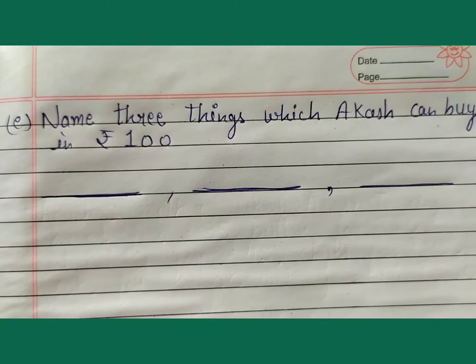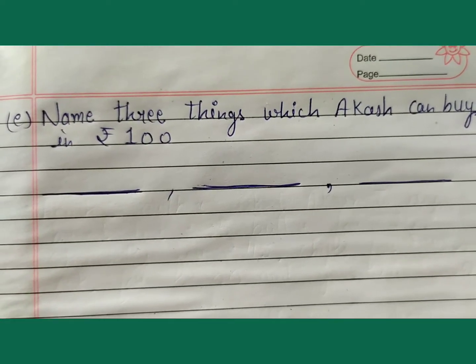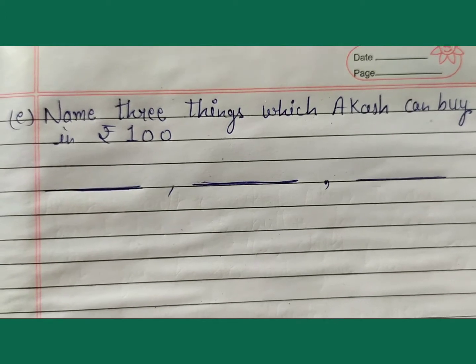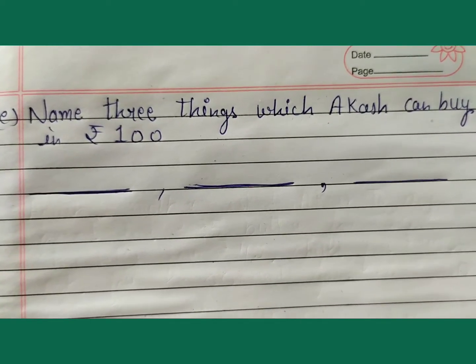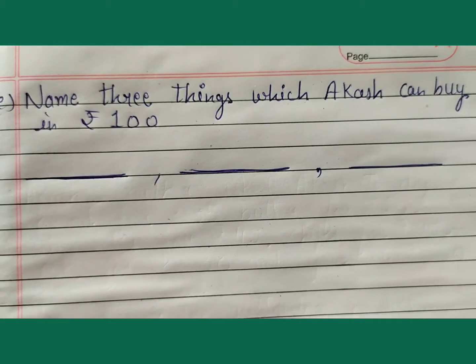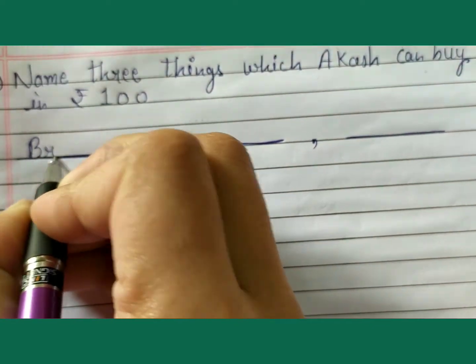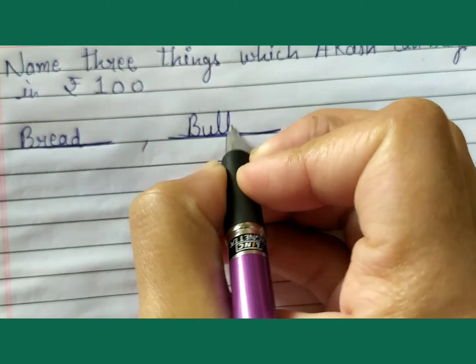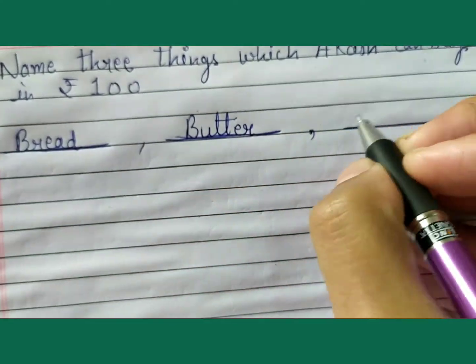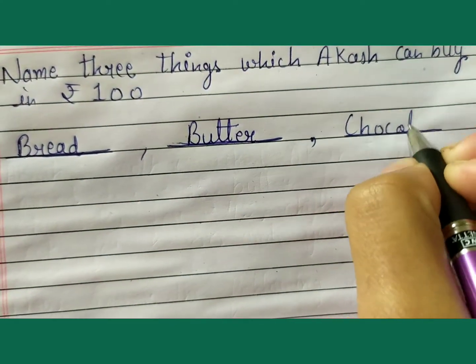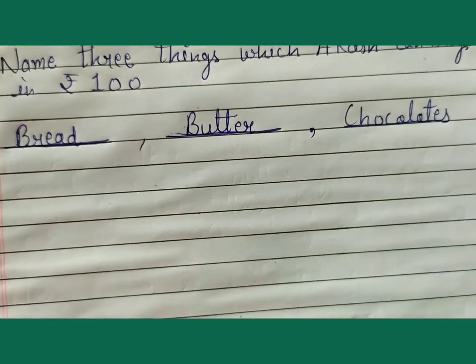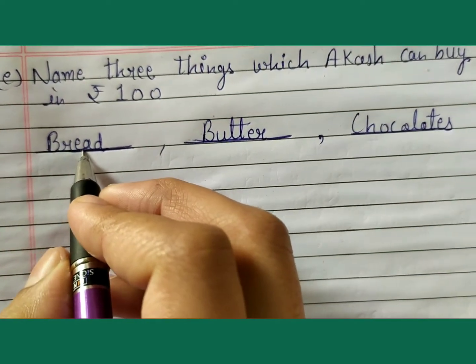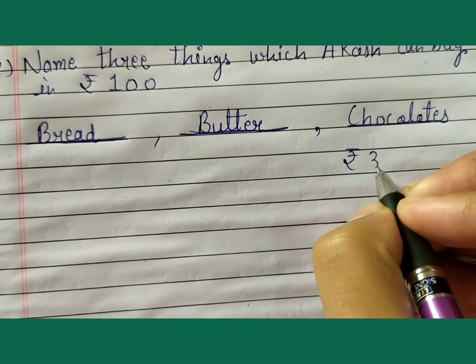Next question is, name 3 things which Akash can buy for rupees 100. Children, bread, butter, chocolate. The cost of bread is rupees 35.